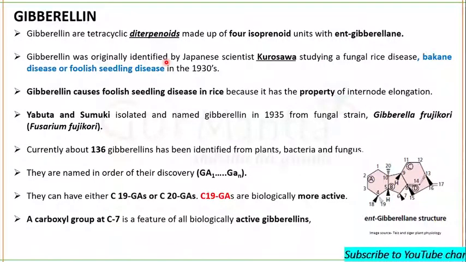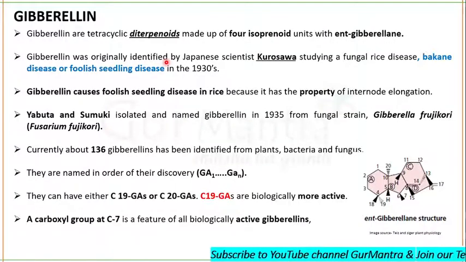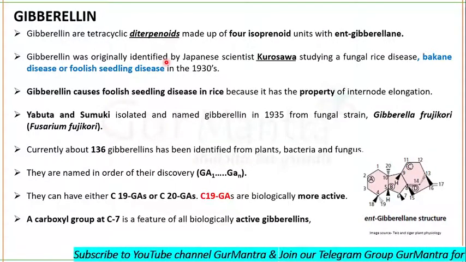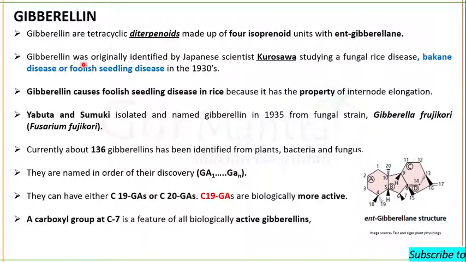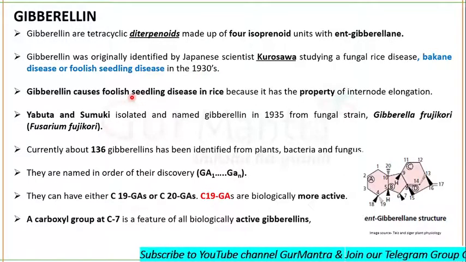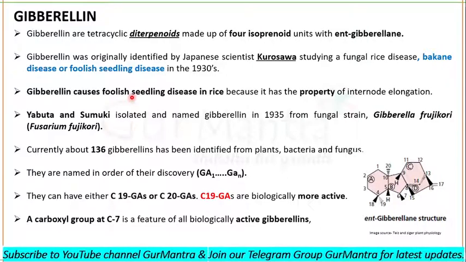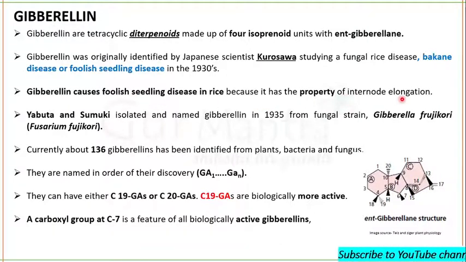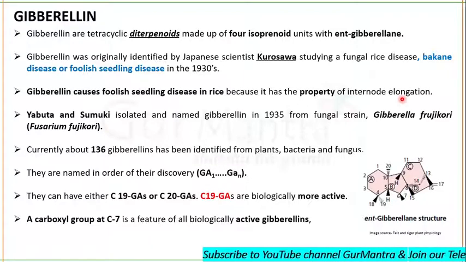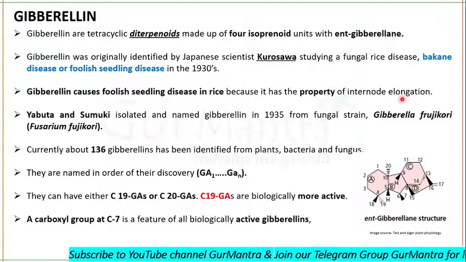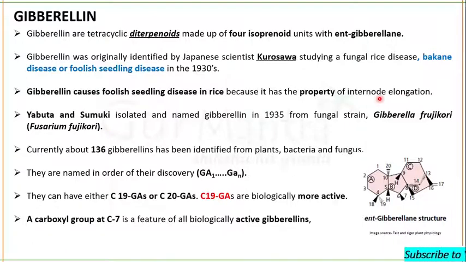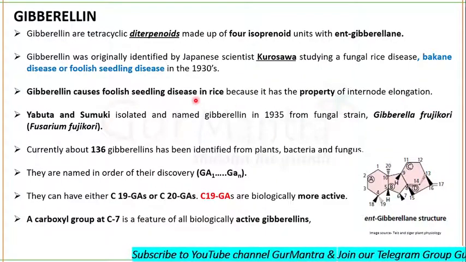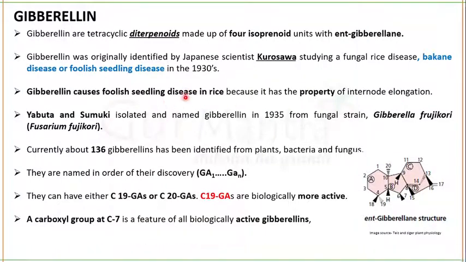I think that was the time of World War II, and the sources of communication were not good enough. That's why Western countries couldn't find gibberellin. But Kurosawa was the first one to discover gibberellin, and gibberellin causes foolish seedling disease in rice because it has the property of internode elongation. You know that the area between two nodes is called the internode. So gibberellin is responsible for internodal elongation. That's why it causes foolish seedling disease. In this disease, the plant gets elongated, but it doesn't have sufficient seeds.